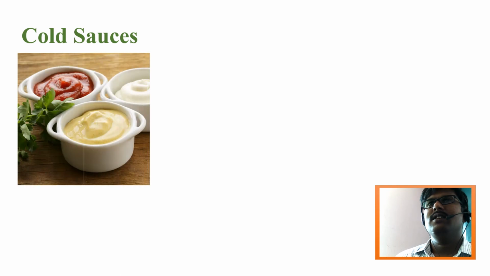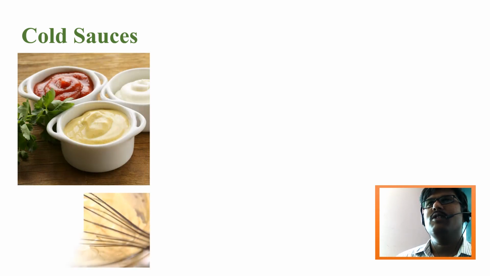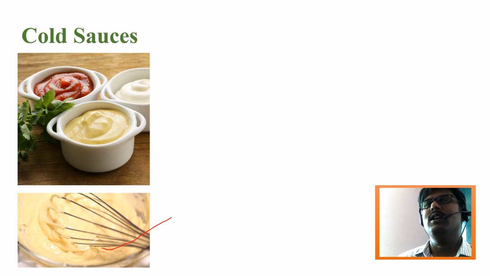Next is the unique sauce, that is a cold sauce. These sauces are prepared in a bowl only, along with rapid beating with the help of a whisk. This is the kitchen utensil known as a whisk, and a kitchen bowl. It's a glass bowl. With these two pieces of kitchen equipment, you can prepare them manually or with mechanical help, but we are not supposed to cook these.